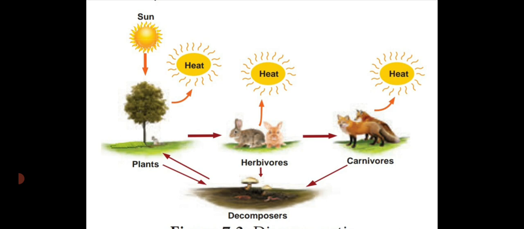So from that second trophic level, that is primary consumer or herbivore, the energy is transmitted to the third trophic level, that is primary carnivore or secondary consumer. Here the wolf is given. At that time also a certain amount of heat is released.